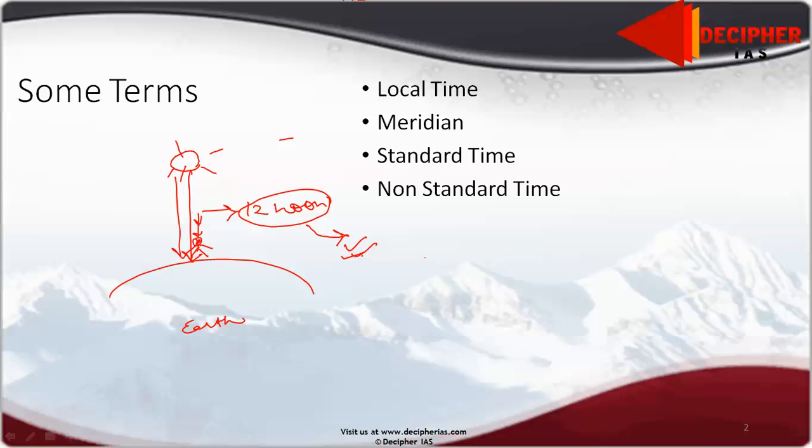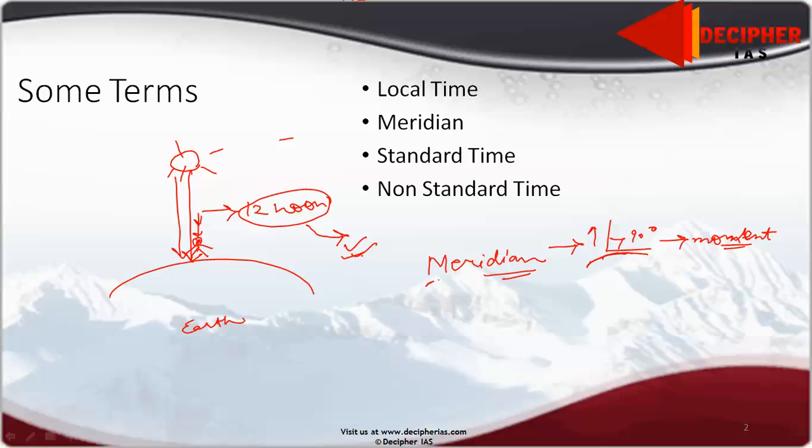And what do you mean by meridian? Meridian is the moment of the day when the sun is highest in the sky. I just told you, the sun is highest in the sky when it is overhead, or when the sun is making the maximum angle of 90 degrees on the surface of Earth. That time is called meridian.